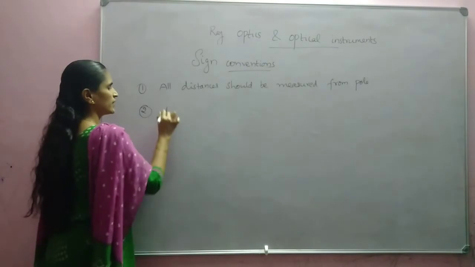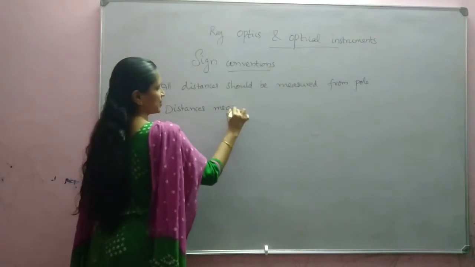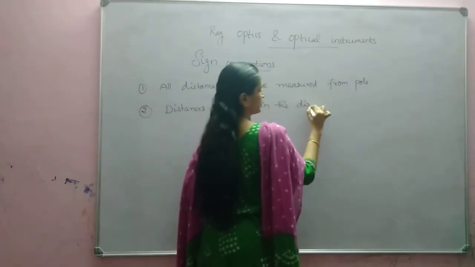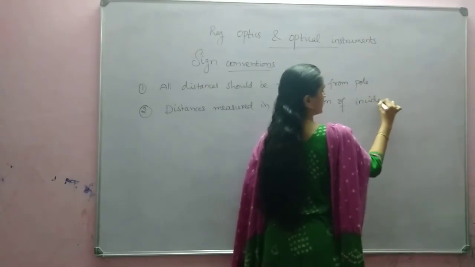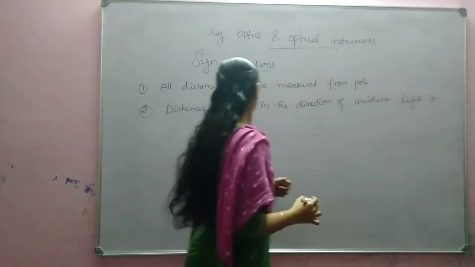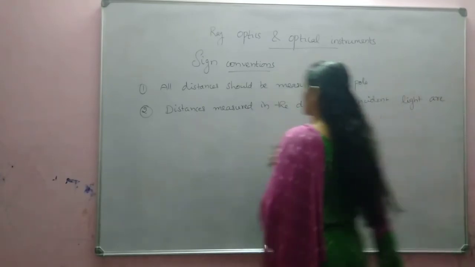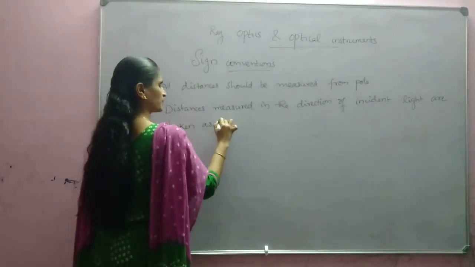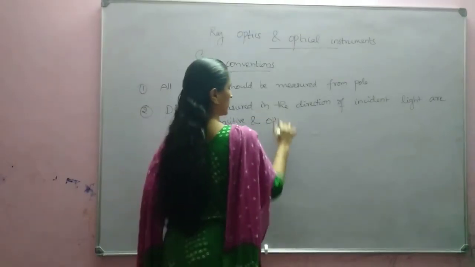And second one, distances measured in the direction of incident light are taken as positive, and opposite are taken as negative.